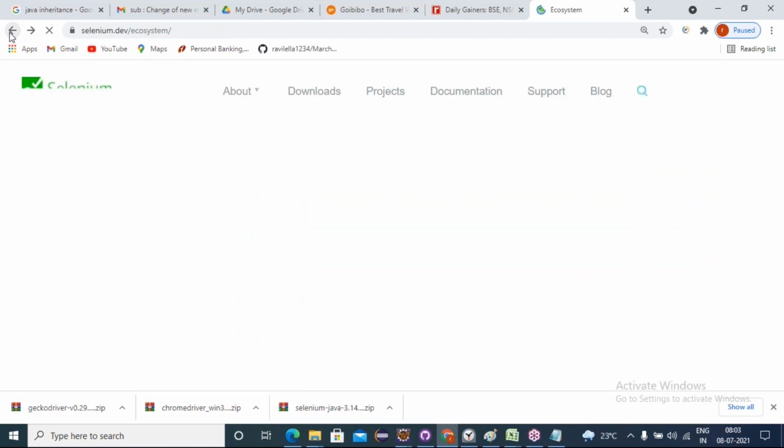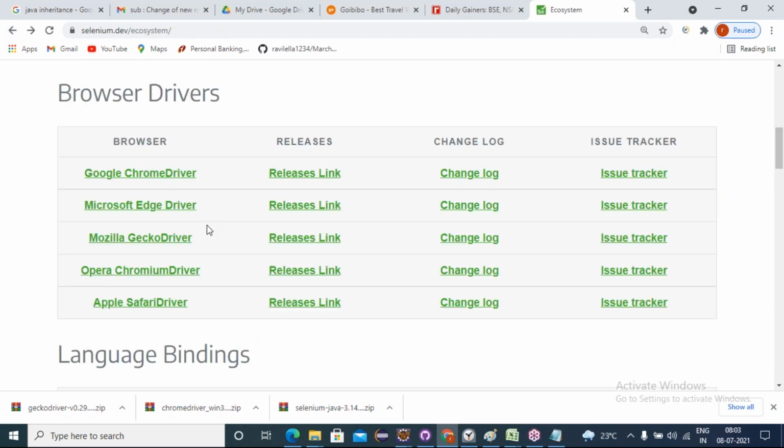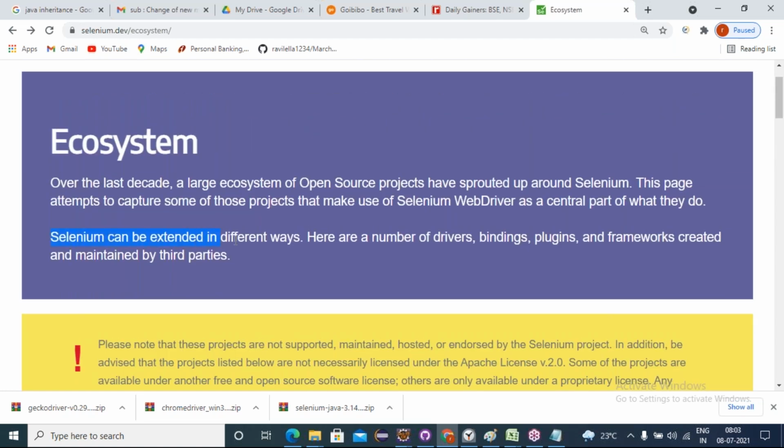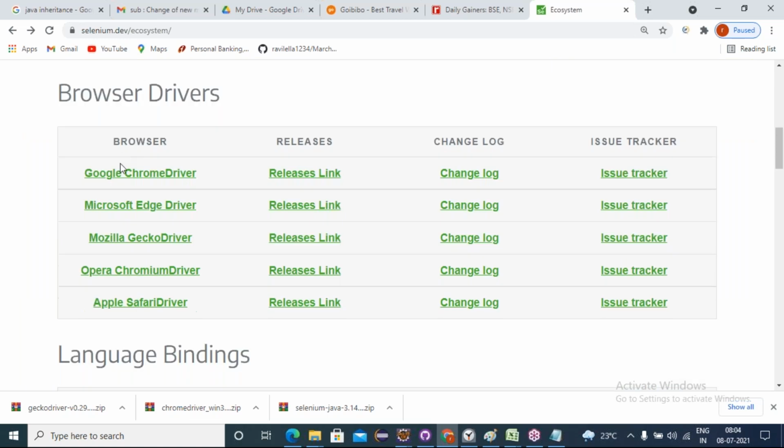Okay, yes, coming back. So like this, I downloaded this driver. See friends, at the top we can see Selenium can be extended in different ways. Here are some of the drivers. Drivers means browser drivers. As of now, we downloaded Chrome driver and Firefox driver. Here are a number of drivers. Bindings means language bindings: Java, C#, Ruby, Scala, R, Dart, Go programming language bindings, and plugins and frameworks are created and maintained by the third parties. Understanding or not?